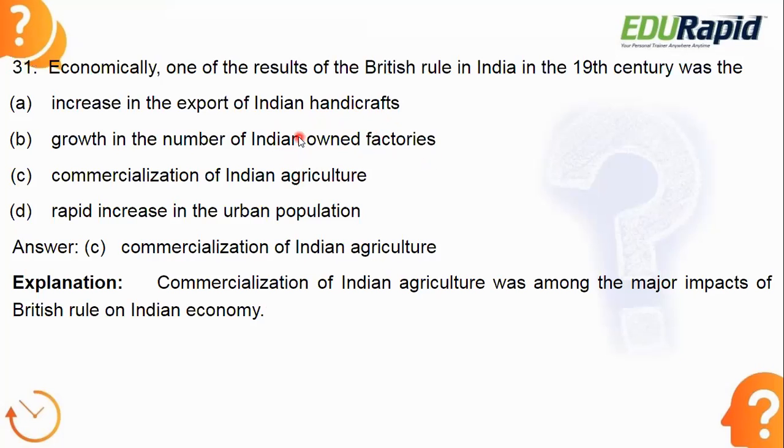Obviously wrong, it is suggesting that the British did good for Indians. This is not right. Next, D: rapid increase in the urban population. It didn't happen that way. So anyhow, we are left with option C, commercialization of Indian agriculture. That was the major impact of British rule in India in the 19th century.